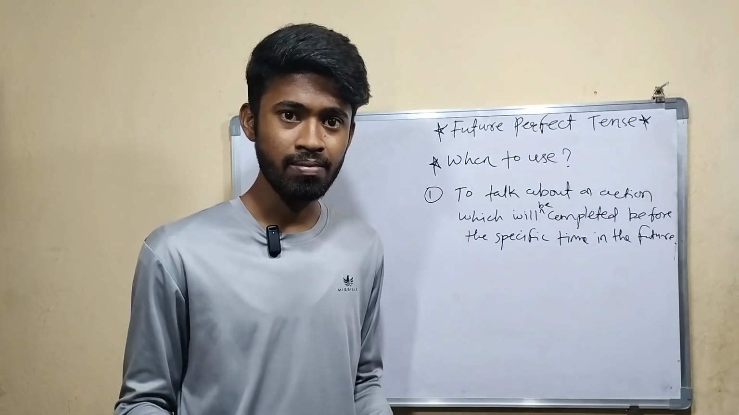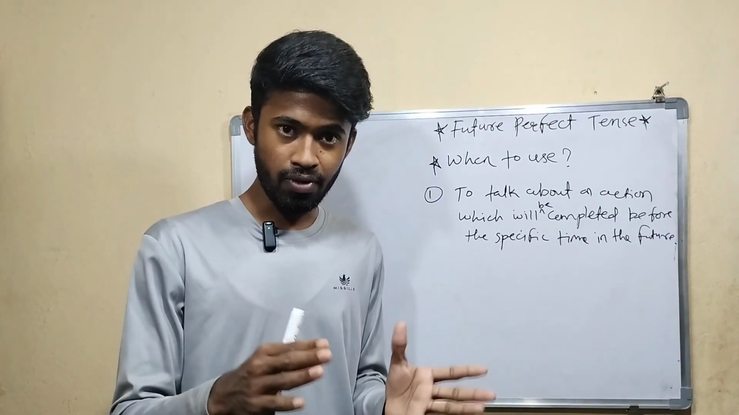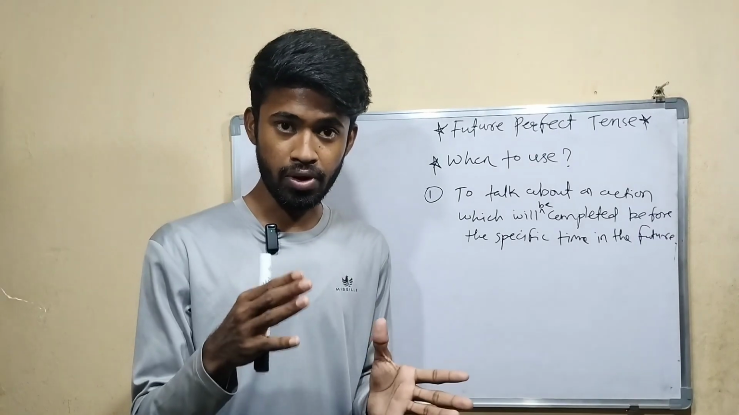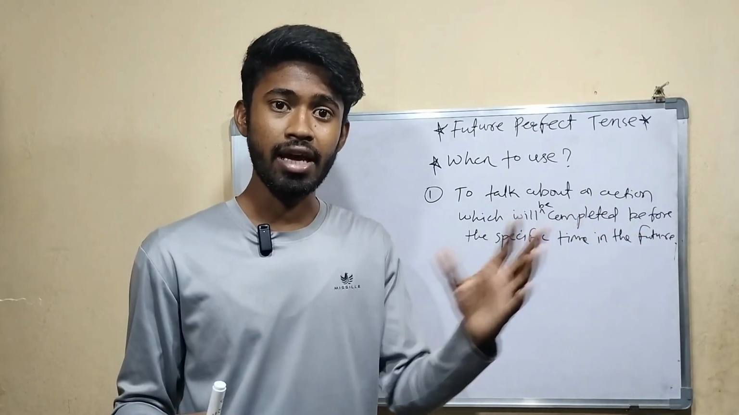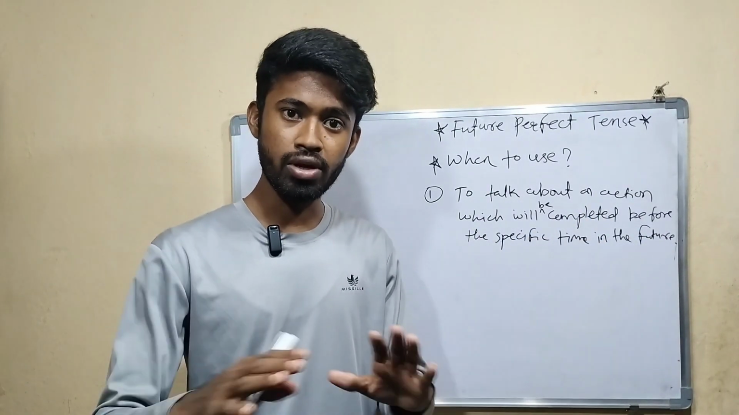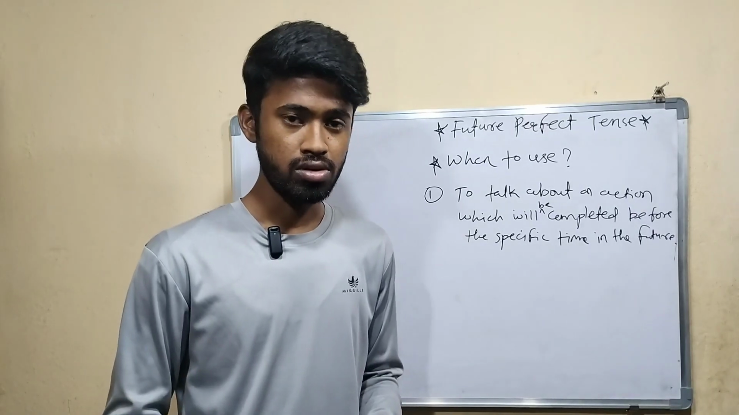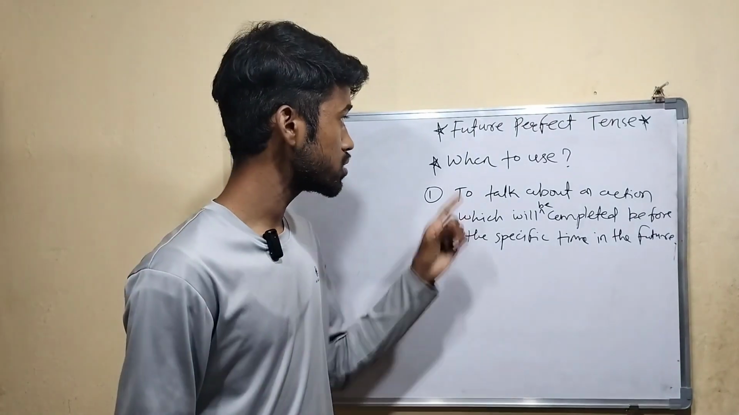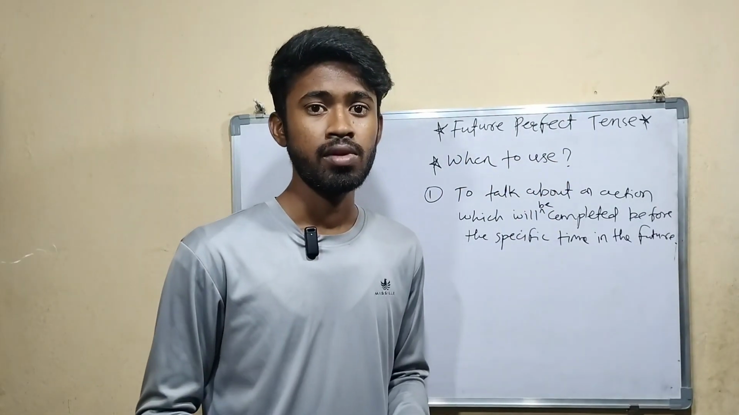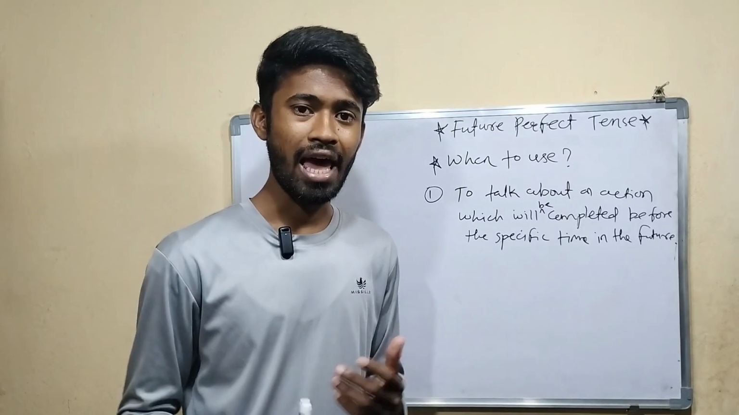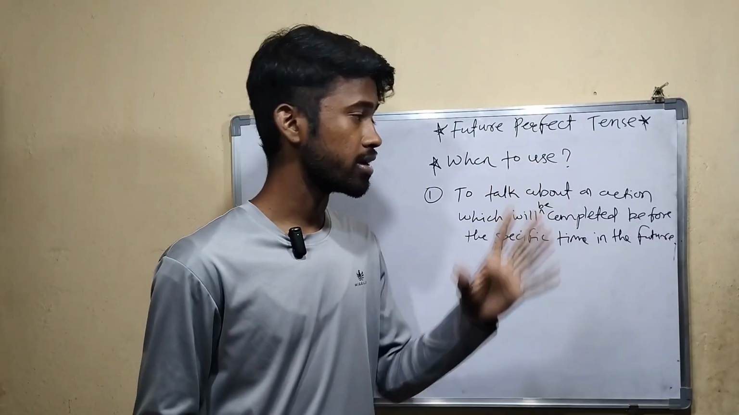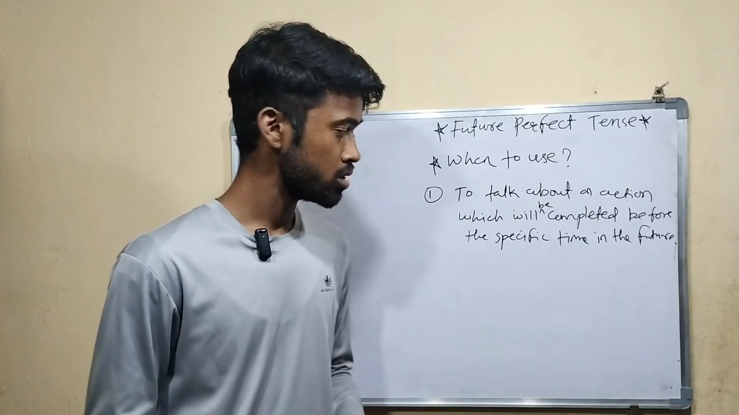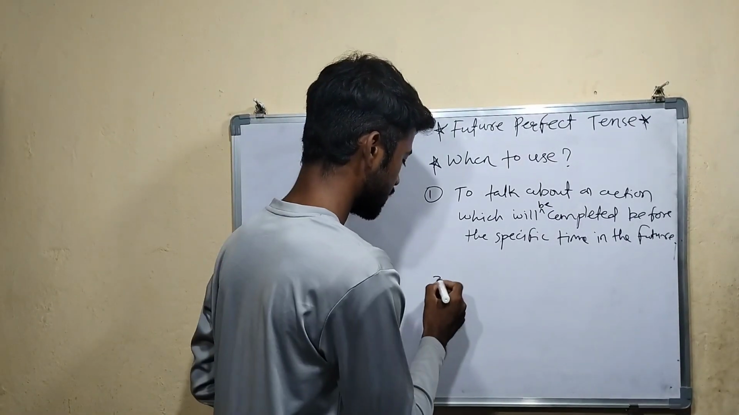So here what I am telling, tomorrow is future, right? And one action, that is completing your homework, will be completed before that time. Means before tomorrow you will complete that work. So to tell about that work, we are using future perfect tense here. So to tell about these actions, we use future perfect tense. You understood up to this? Now let's see the second usage.